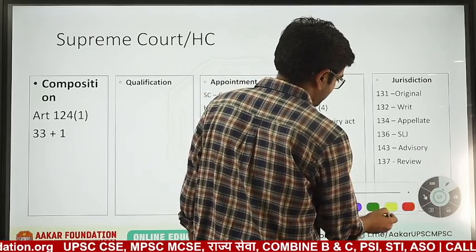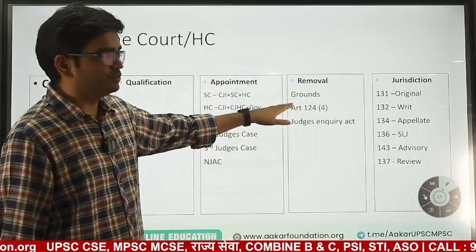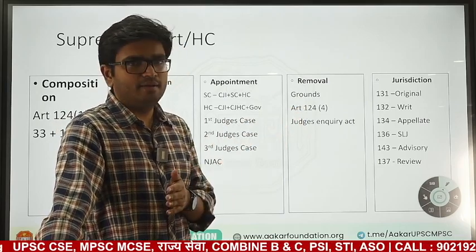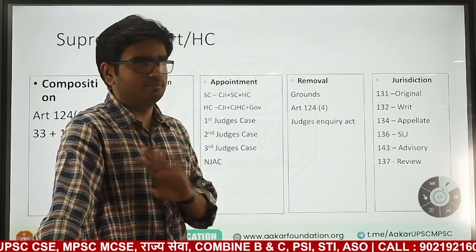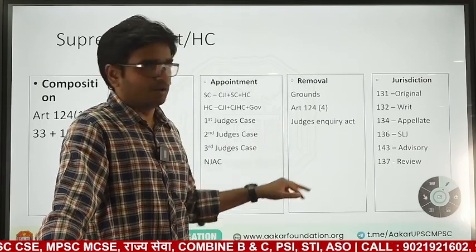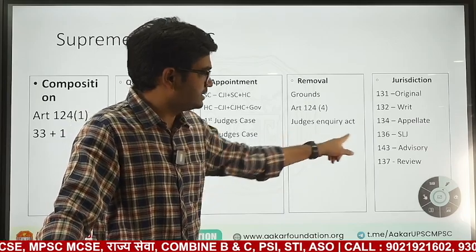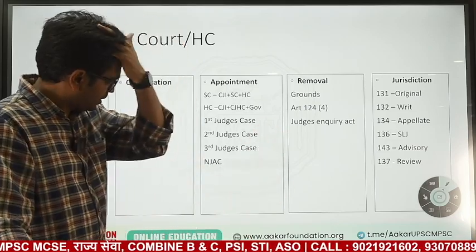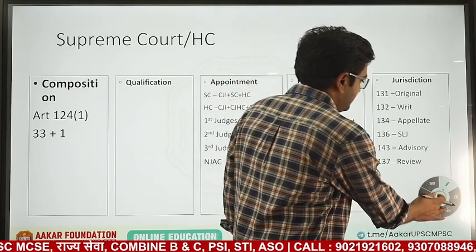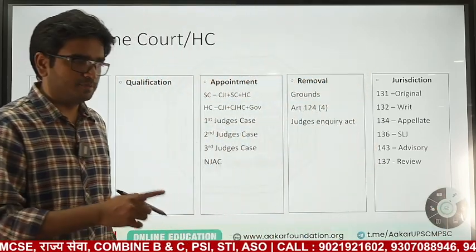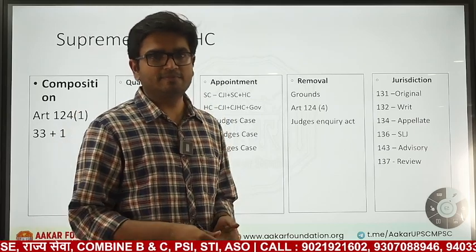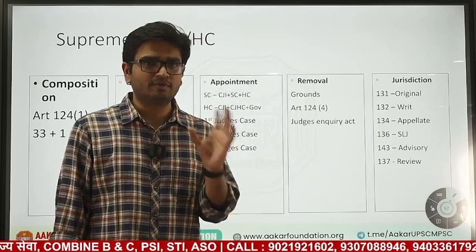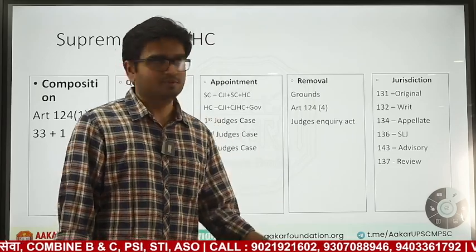So this is the Judges Enquiry Act. So what is given in the Constitution regarding removal? That there shall be a presidential order which has to be backed by a motion passed in both the houses by special majority. But the procedure will be given by Parliament. And what Parliament has done, it has enacted the Judges Enquiry Act to determine that procedure. And that procedure we have seen. And one more thing, the process of getting it passed by special majority in Lok Sabha, Rajya Sabha, and President's assent has to be done within one session. If a prorogation happens, that will lapse.